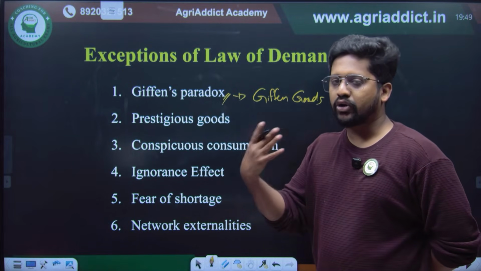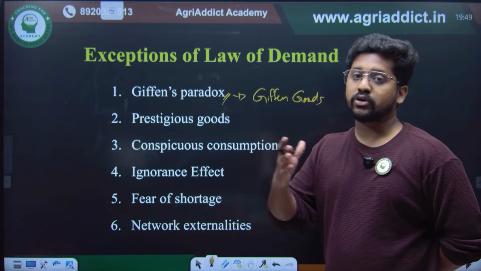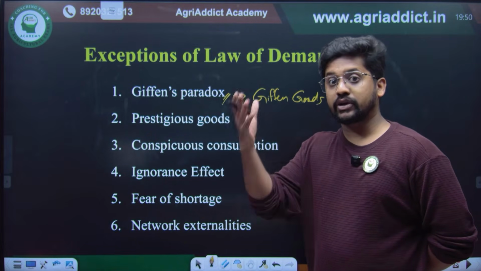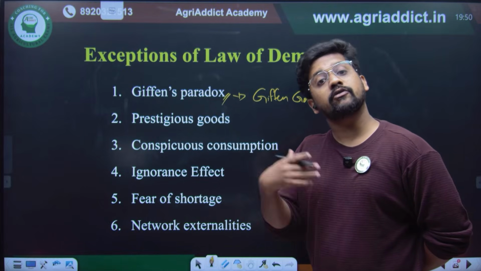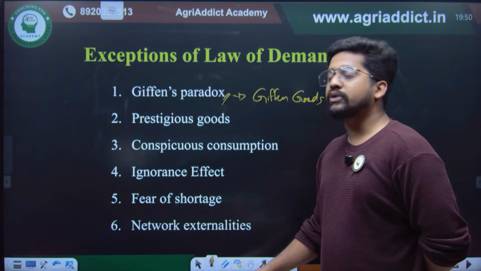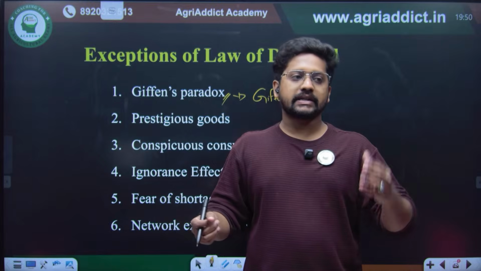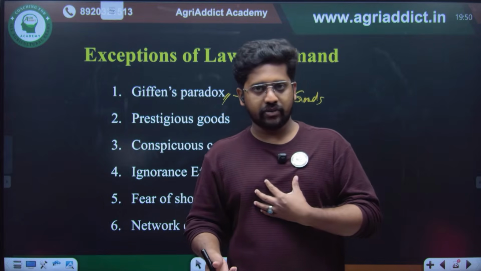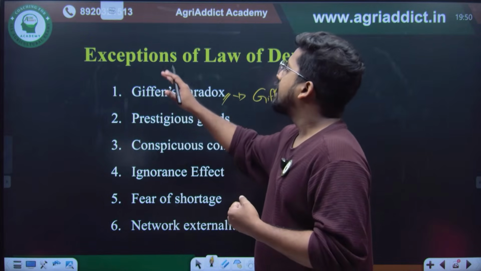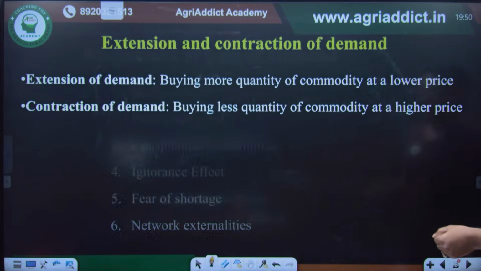If people do not know about the price and quantity details, or there is fear of shortages because of the COVID pandemic or something, people expect the price to rise, so even when the price is higher, people will be consuming more. And finally, the network and negative externalities, like how other people around me are purchasing something will affect my consumer behavior. Such things are some exceptions to the law of demand. So remember this for the examination.